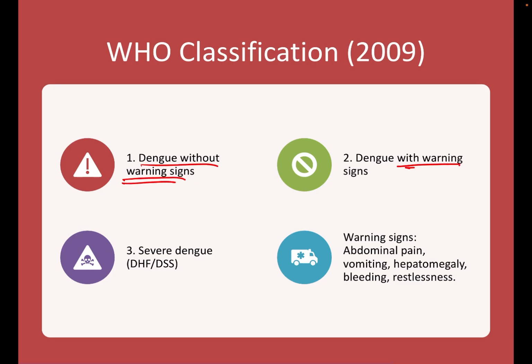Type 1 indicates dengue without warning signs. Type 2, dengue with warning signs. Type 3, severe dengue hemorrhagic fever or dengue shock syndrome. So, what are the warning signs? Abdominal pain, vomiting, hepatomegaly, bleeding, and restlessness.